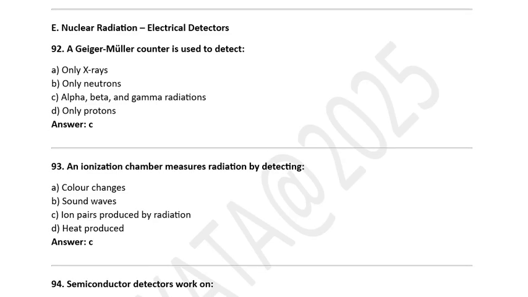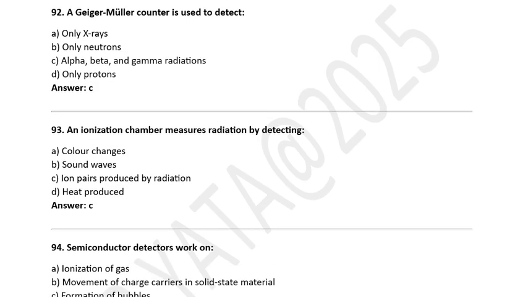A Geiger-Muller counter is used to detect: only X-rays, only neutrons, alpha, beta, and gamma radiation, only protons. Correct option is C, alpha, beta, and gamma radiation.